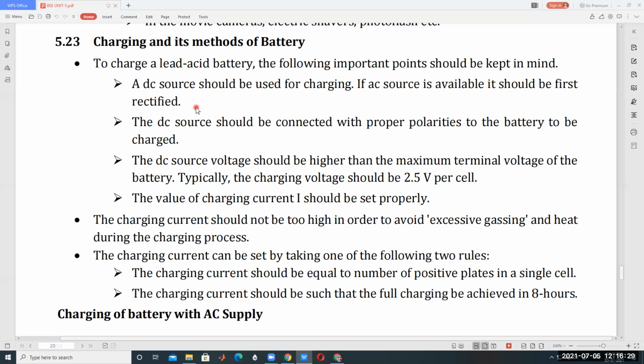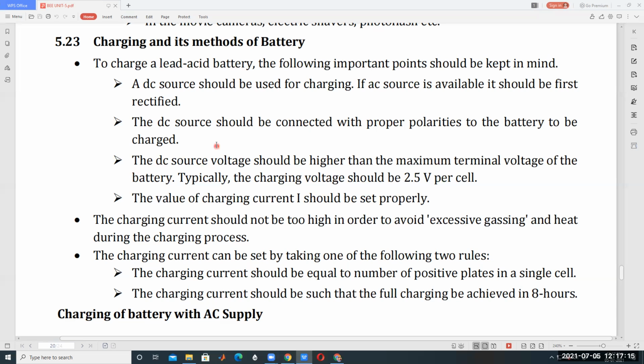The DC source should be connected with proper polarities to the battery. The DC source polarities, that is called plus minus. The DC source should be connected with proper polarity to the battery to be charged. Understood? That is plus minus polarities. Lead peroxide plate and sponge lead plate, anode, cathode, these are properly connected to the source. Take care of polarities of batteries to charge.